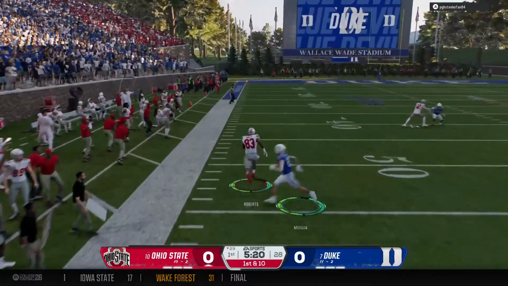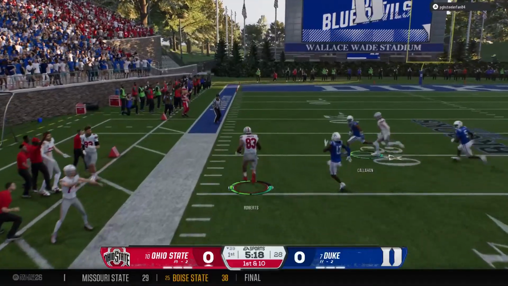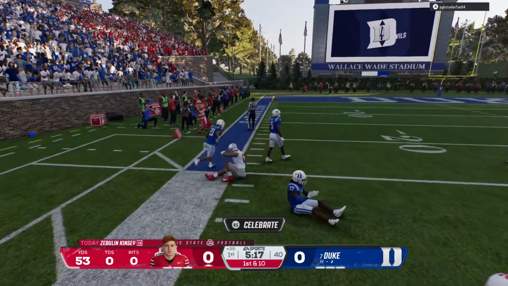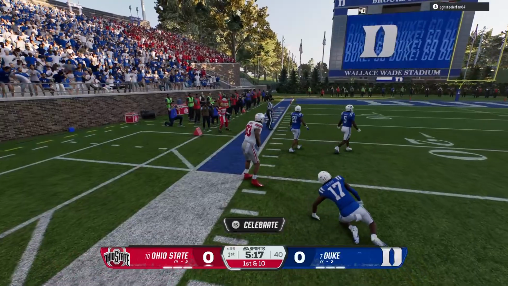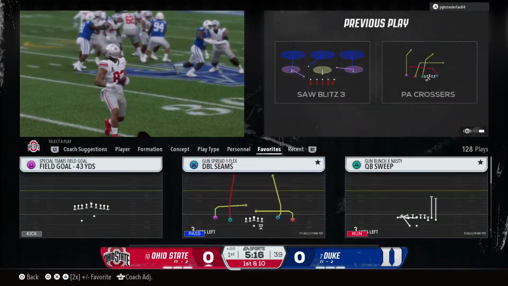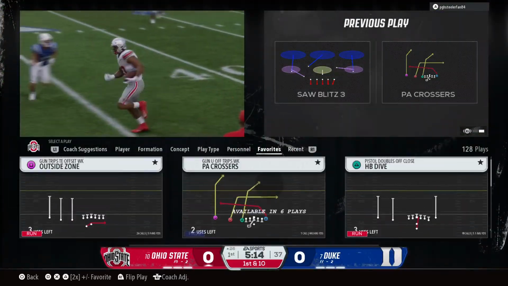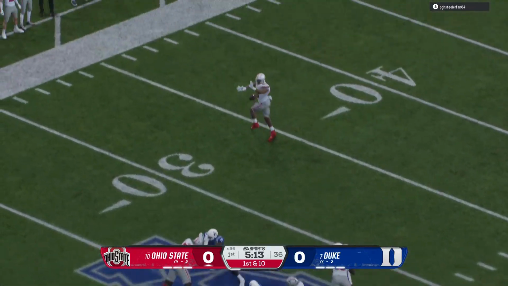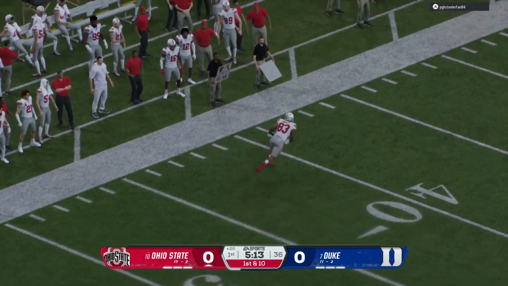He dumps it off to the tight end. He's found some room at the 45. They make the tackle, but that's a huge chunk of yardage on that play. Well, it's another completion by this quarterback. Another great gain and a first down, and already over 30 yards through the air. This quarterback is in a zone here to start this game.